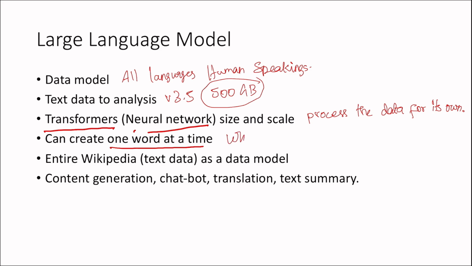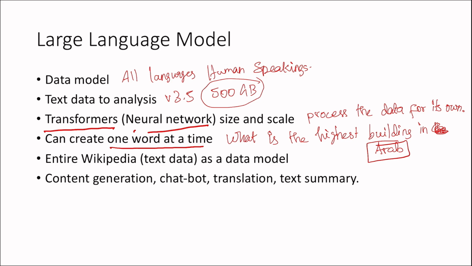For example, if you type what is the highest building in the Arab country, the answer follows as a suggestion, because we know Burj Khalifa is one of the highest or tallest, right? So instead of highest we can say tallest.